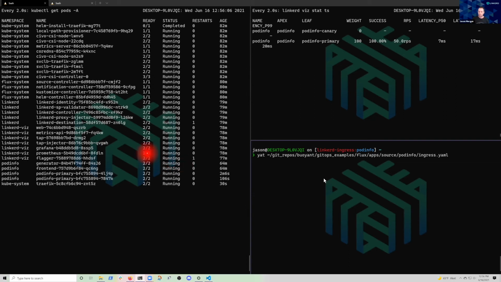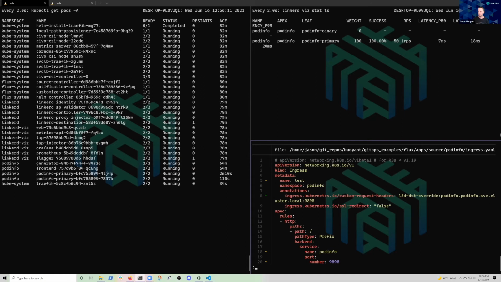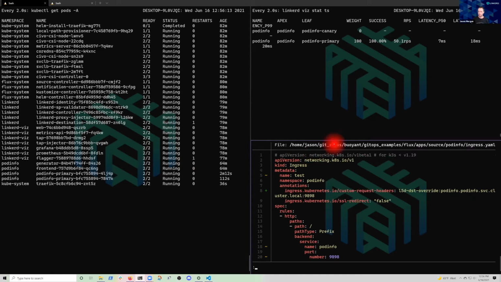So I'm going to look at the actual ingress object that we're using here. Is this clear enough, or should I zoom in a little bit? Okay, so I've got the ingress. It's called test. I'm putting it in the pod info namespace, and what I want to do is set the Linkerd destination override for this path.